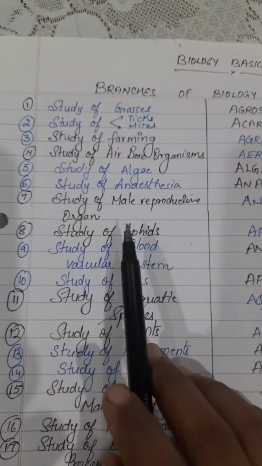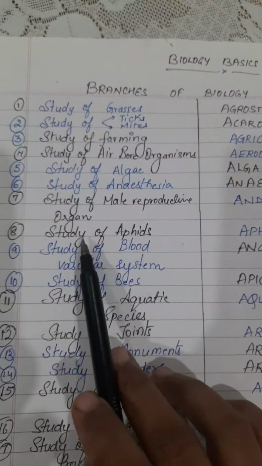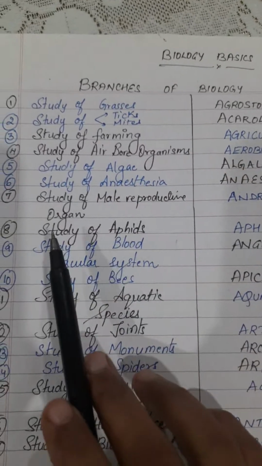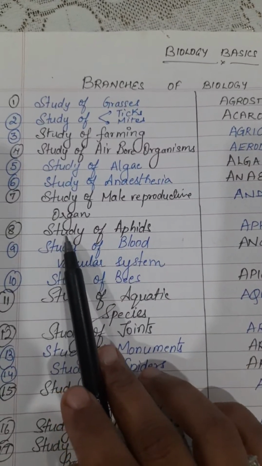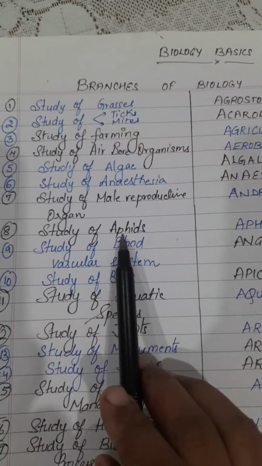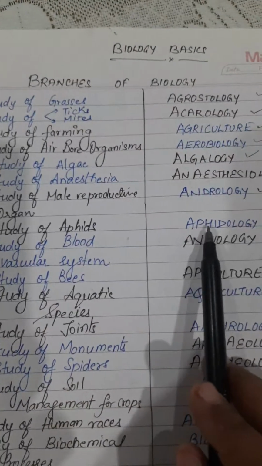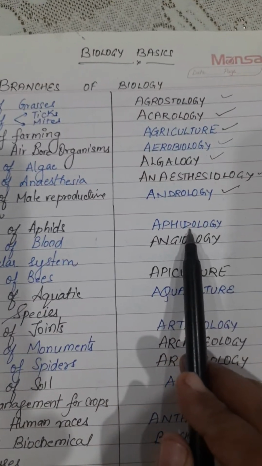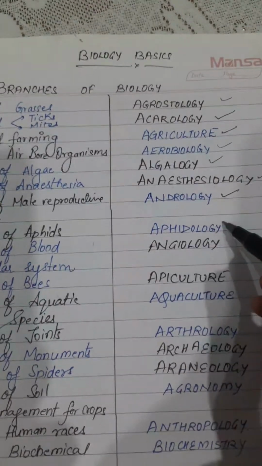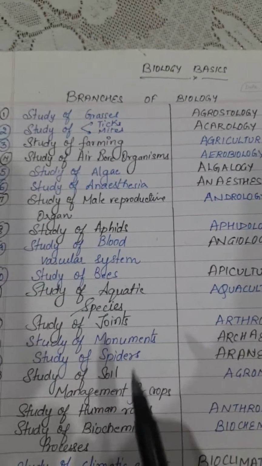I already told you that the name of the branch of science is mostly in the name itself. Now we are going to study the branch of science that deals with the study of the aphids. It is known as aphidology. The name itself indicates what it is going to study.